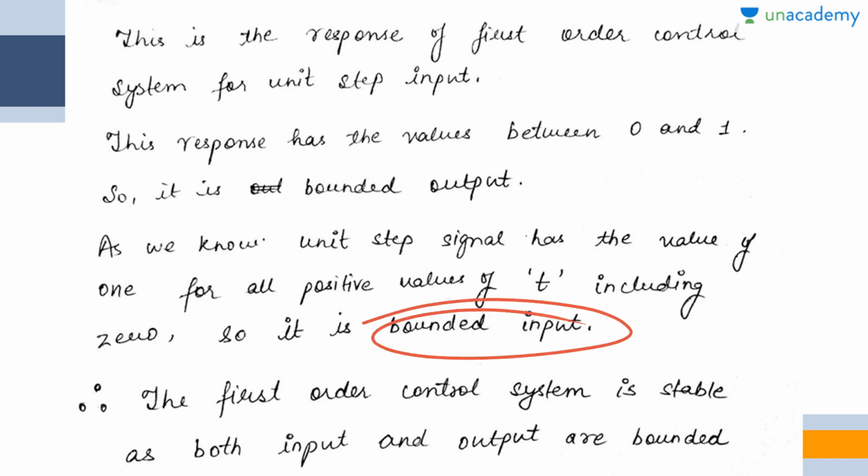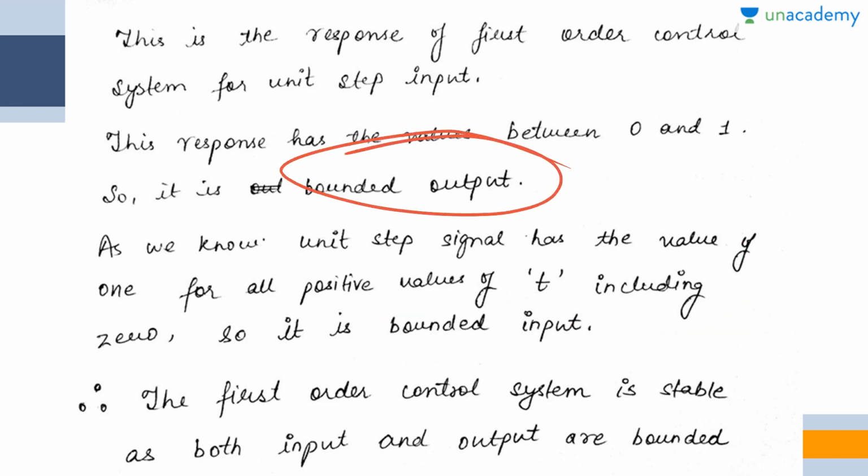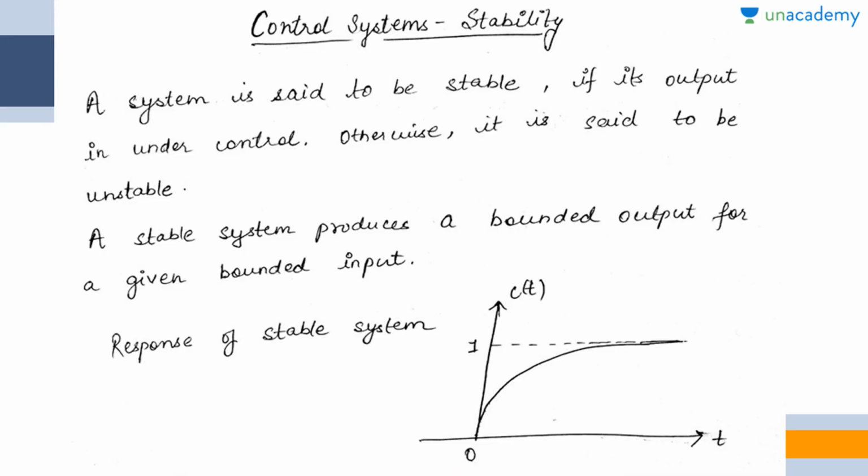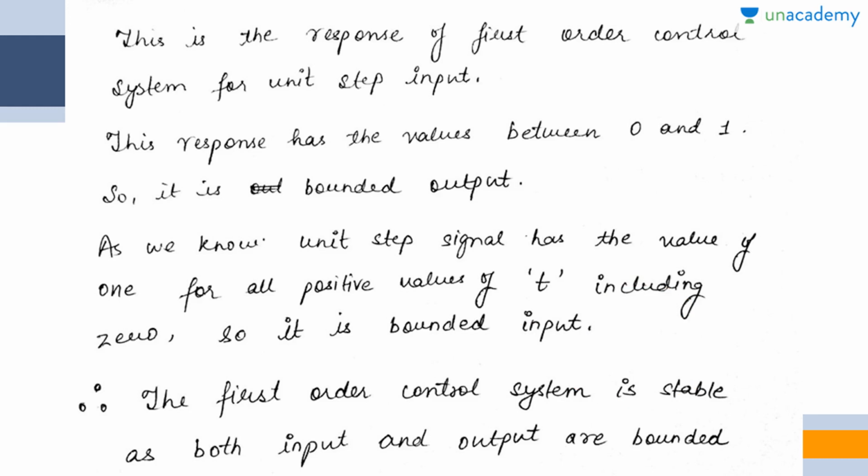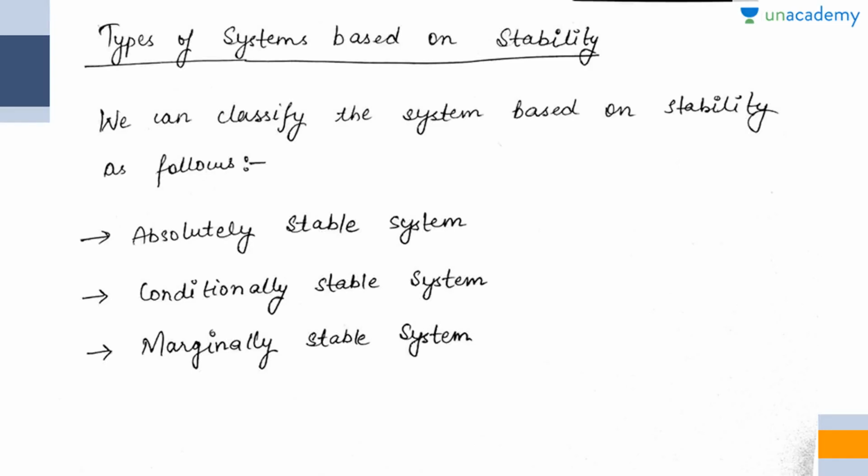That is why in a stable system, a bounded input is given and we obtain a bounded output. Therefore, the first order control system is stable as both input and output are bounded.